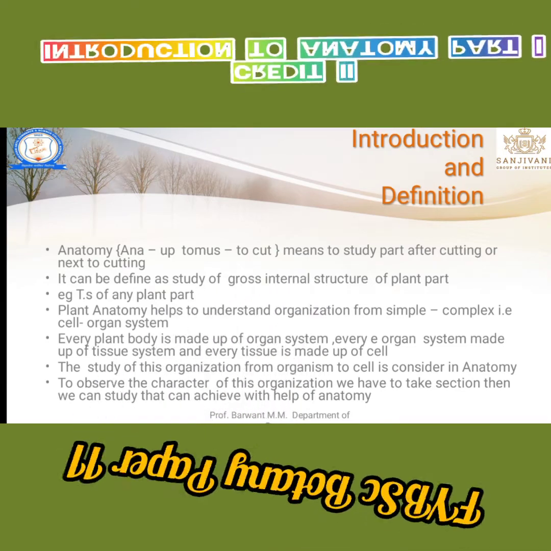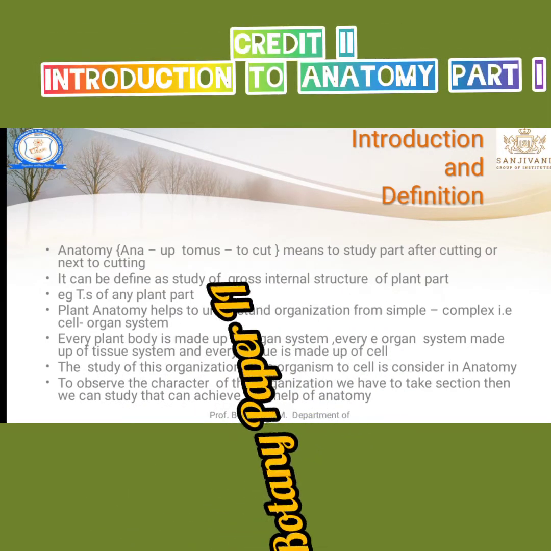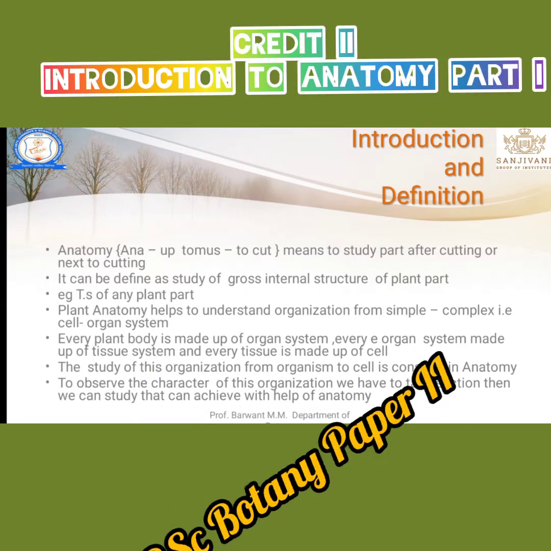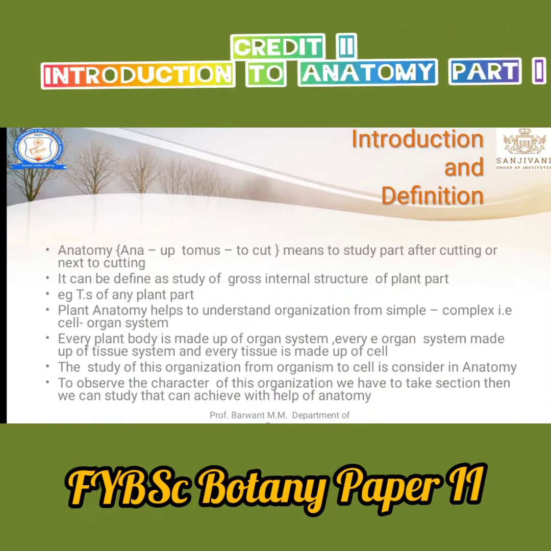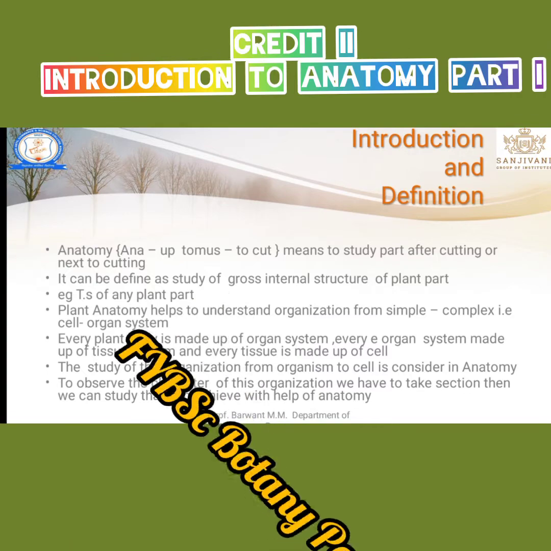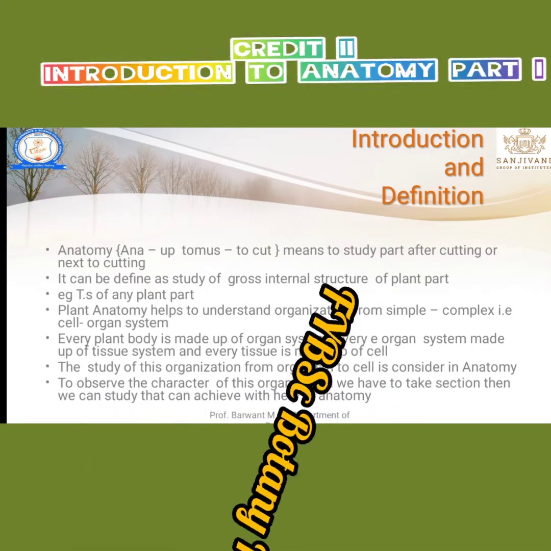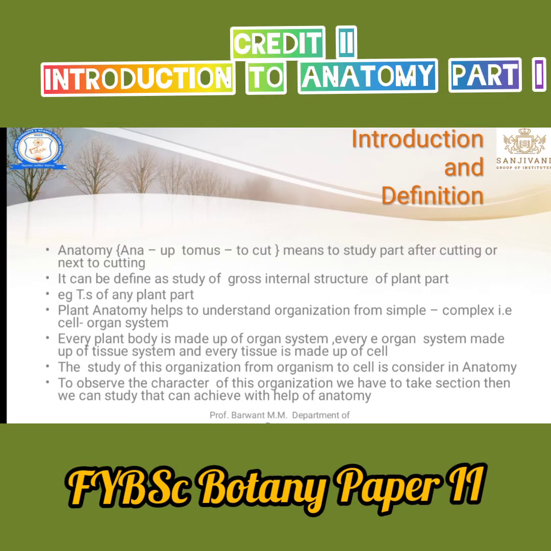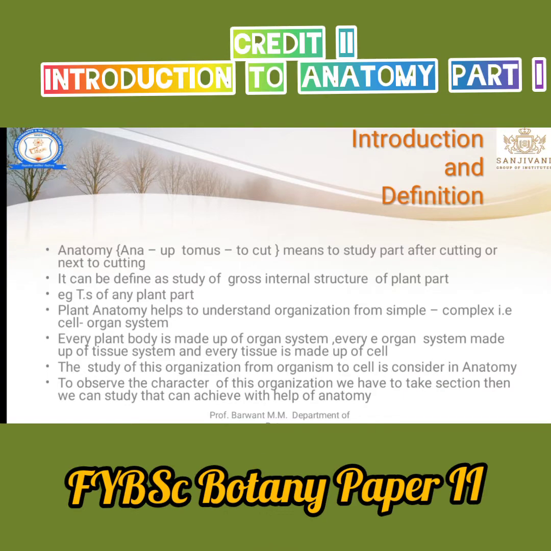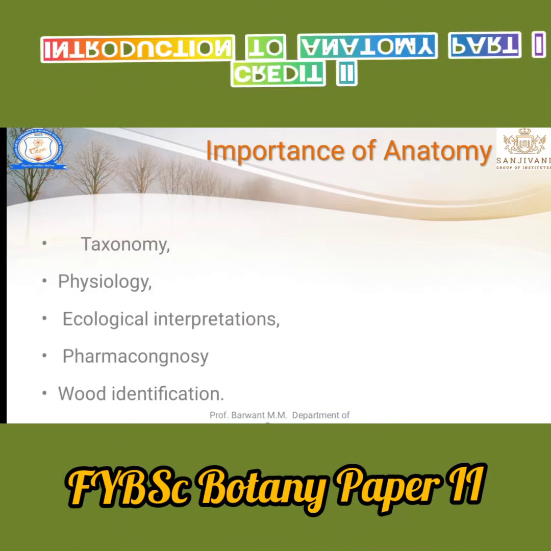To observe the characteristics of an organization, we have to take a section of that plant to achieve its anatomical characters. That is the entire definition and concept of anatomy.